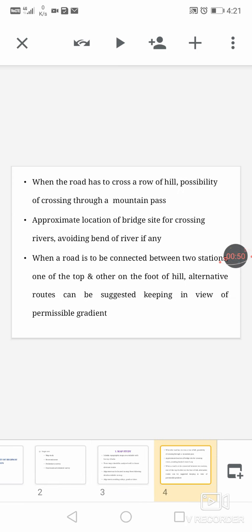When the road has to cross a row of hills, the possibility of crossing through a mountain pass, then the approximate location of the bridge site for crossing rivers should avoid the bend of the river if it contains one. When a road is to be connected between two stations, one on the top and the other at the foot of the hill, alternative routes can be suggested keeping in view the permissible gradient. From the map study, alternative routes can be suggested. Map study gives route guidance for the route to be surveyed in the field for further study.